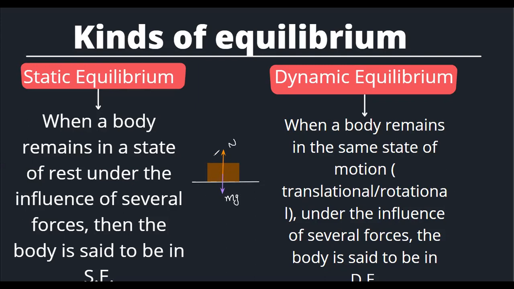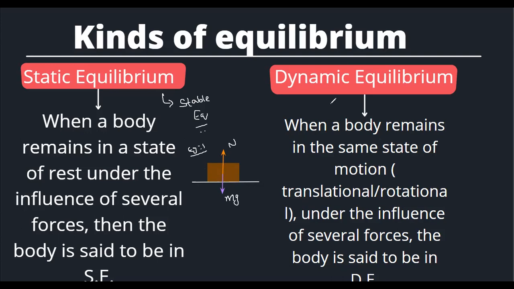So there are forces acting on the block, but these two are getting balanced. When a body stays in the same state of rest even though forces are acting, we call that body to be in static equilibrium. Another word for static equilibrium is stable equilibrium. This is one example. There is another example in the book, which you can refer to. The beam balance example I will discuss after finishing the principle of moments.